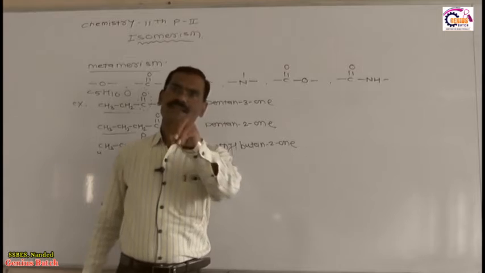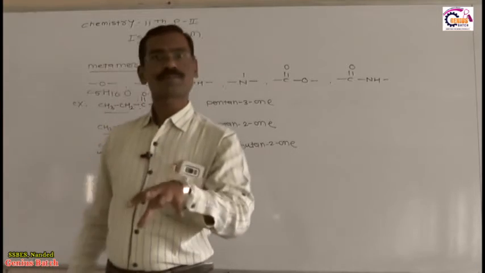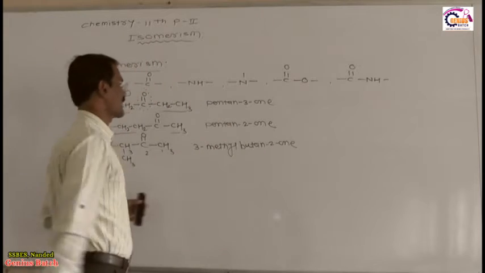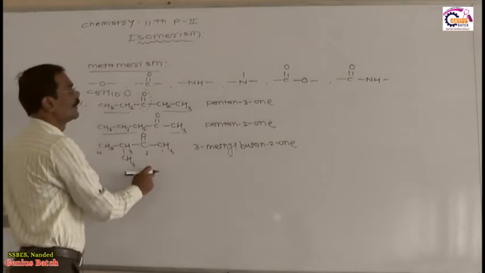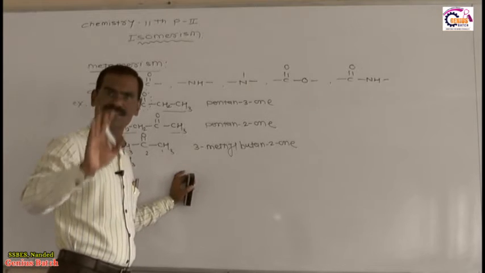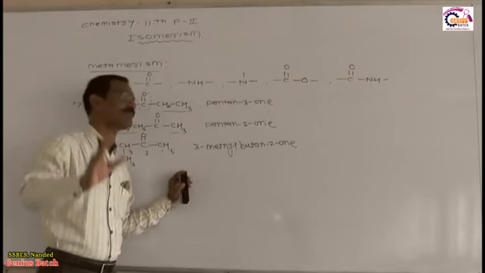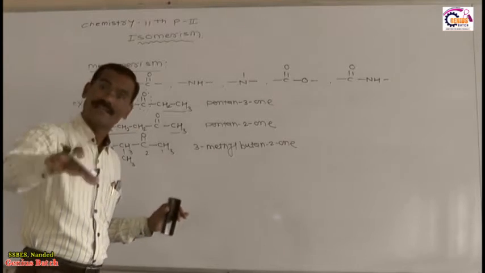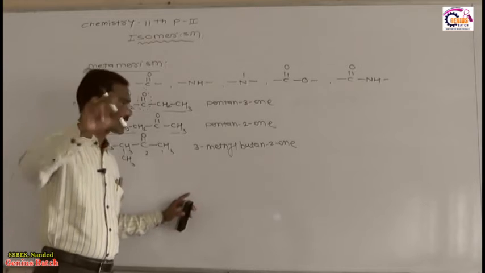I will explain another very important aspect related to this. It might happen that this question is asked in the examination. What is the important aspect? Now look toward the board. Metamerism is either chain isomerism or position isomerism. Listen, you concentrate on my words. This is very important. Metamerism is either chain isomerism or position isomerism, but priority goes to metamerism.